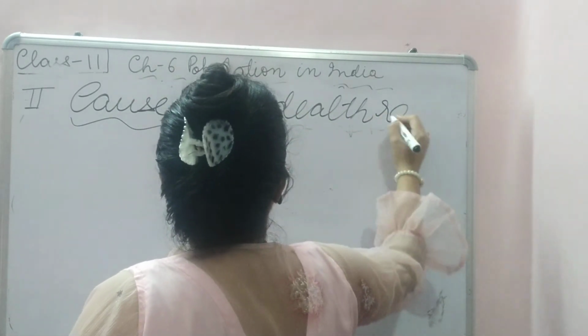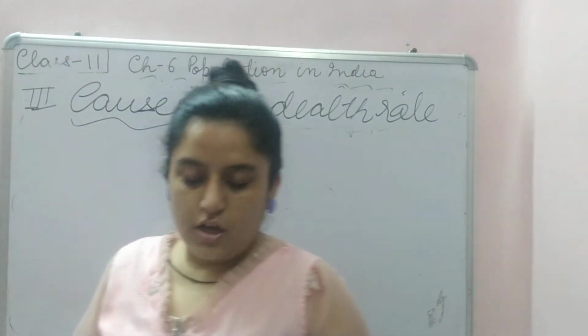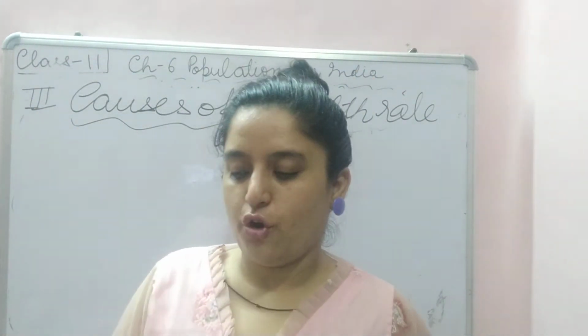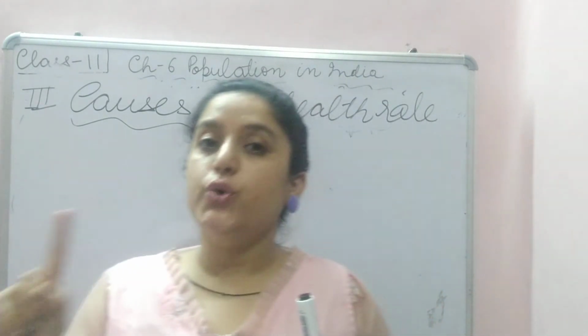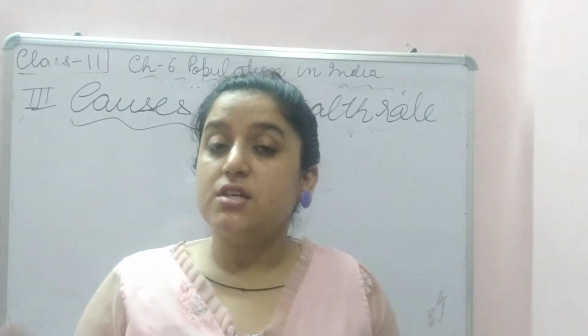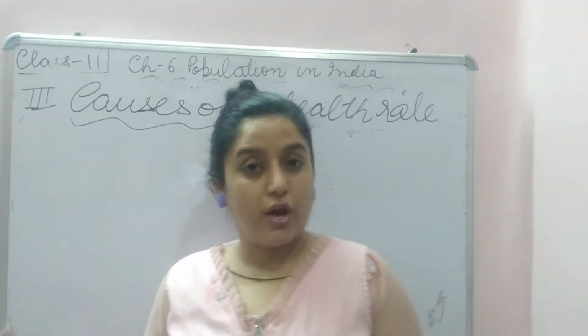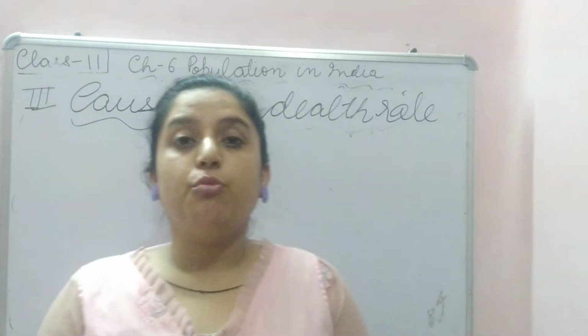Why is there a low death rate? Either the medical facilities are very good, people are quite aware, and mothers are healthy so that they do not die while delivering or while pregnant.